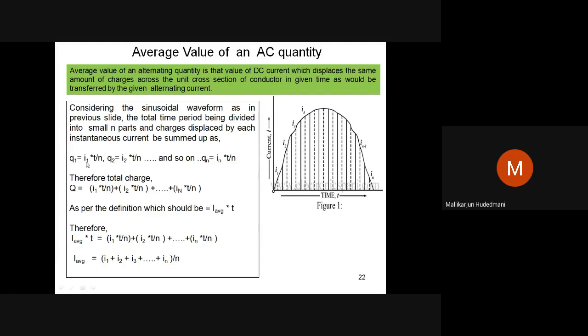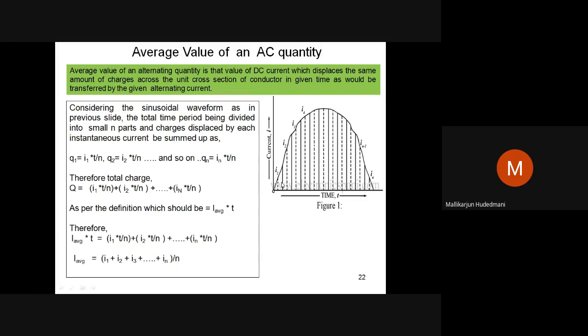So Q equal to I into T. Coulomb of charge equals I into T, or current is Q by T. The ratio Q by T is called the displacement of charge with time. Q by T stands as a current. What is Q? Q is I into T.